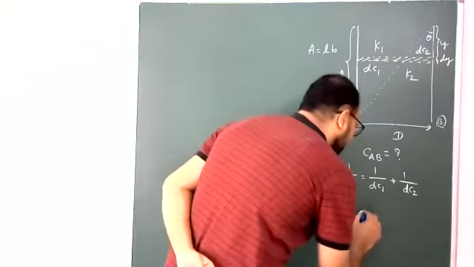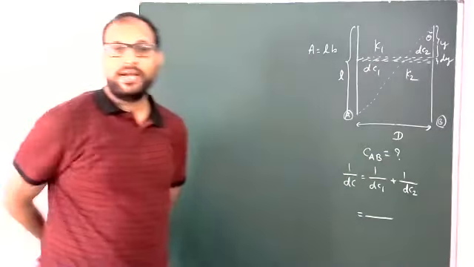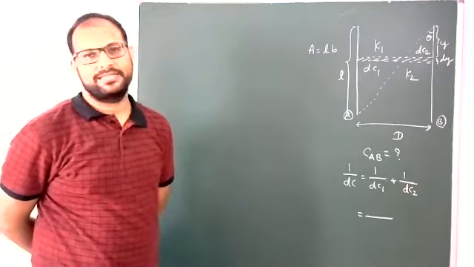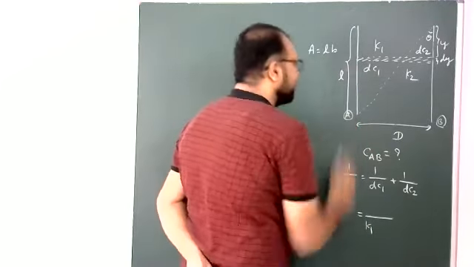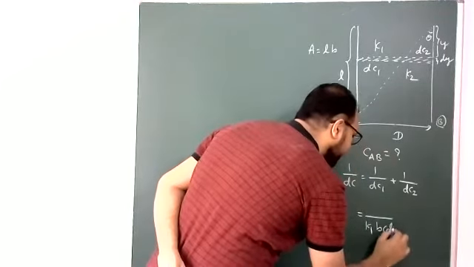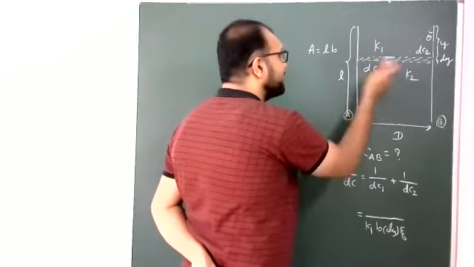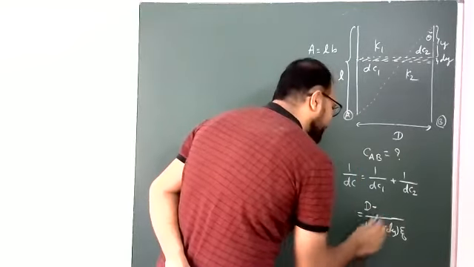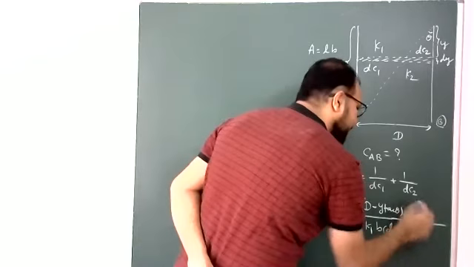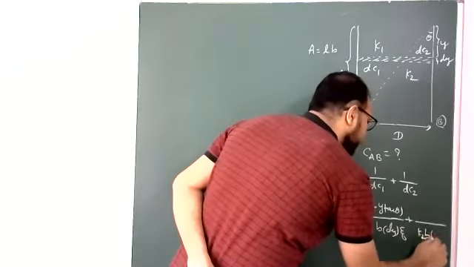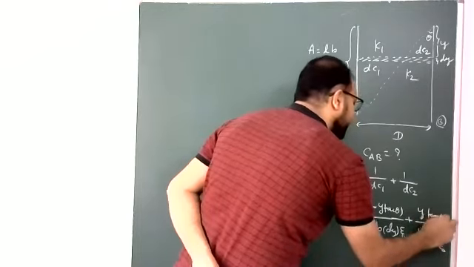Therefore, 1 by dC1, where dC1 is K1 A epsilon naught divided by the distance, but K is K1 and A is B into dy, gives K1 B dy epsilon naught divided by D minus y tan theta, plus dC2, which is K2 B dy epsilon naught divided by y tan theta.